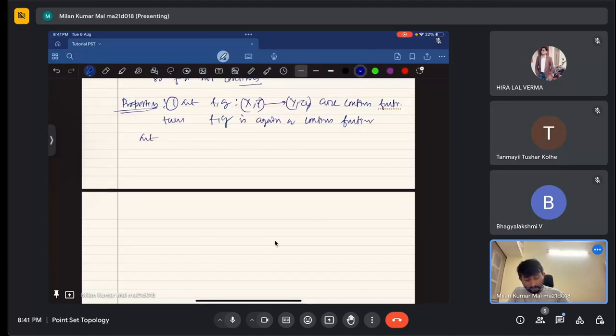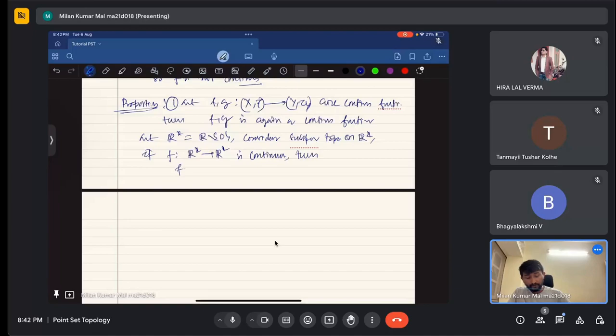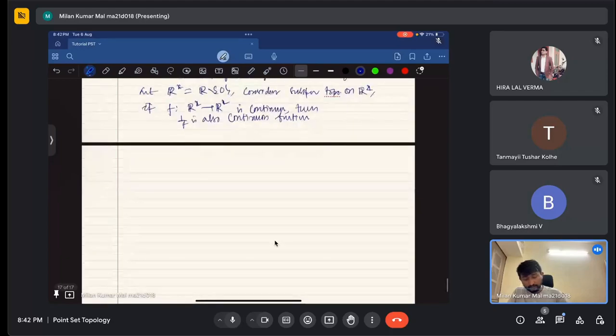So particularly, if F and G are functions from real numbers to real numbers, let R star equal R minus 0. Consider the subspace topology on this R star. Then if F is a function from R star to R star that is continuous, then 1 by F is also a continuous function. This is the second.